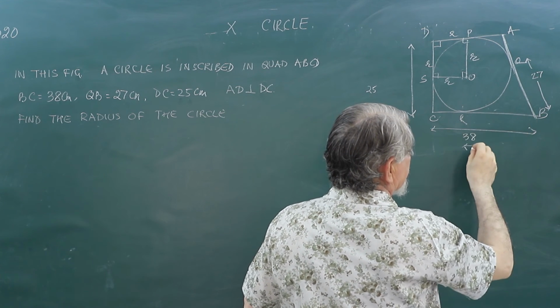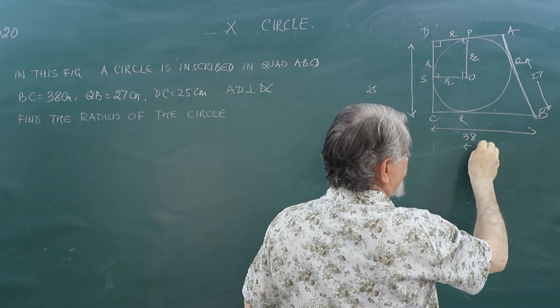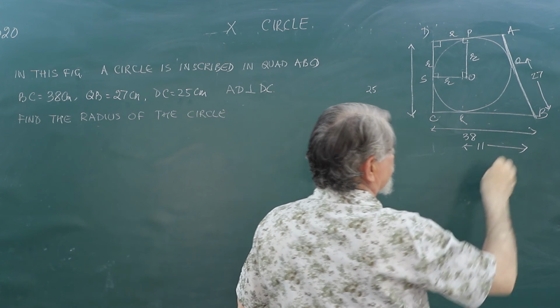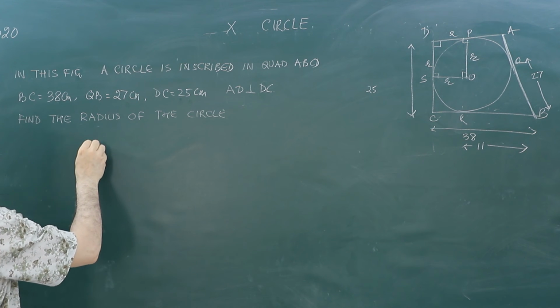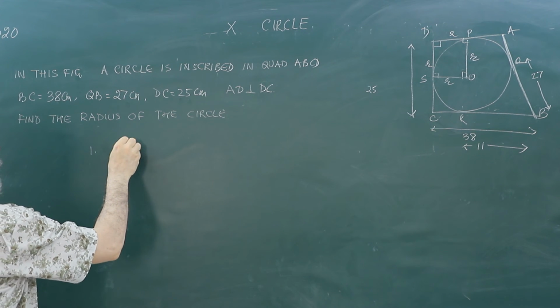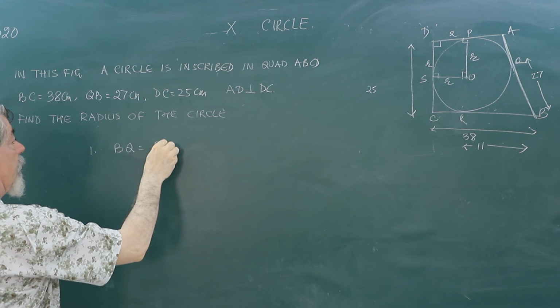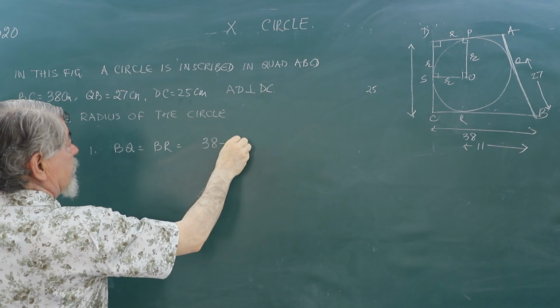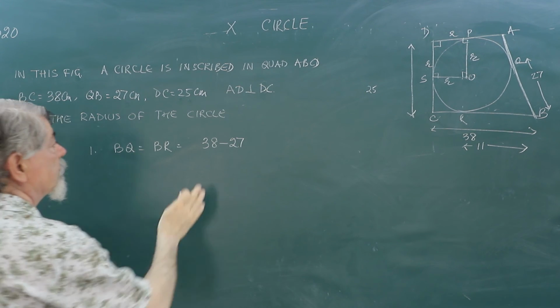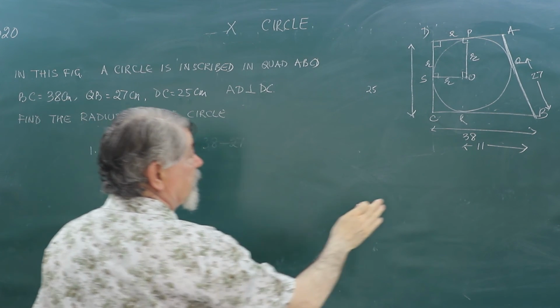38 minus 27. That will be, I think, 11 centimeter. Because I will say BQ is equal to BR. BQ will be equal to BR, will be equal to... No, BQ is equal to BR is, sorry, this will be 27.